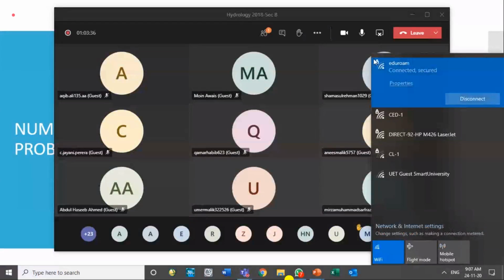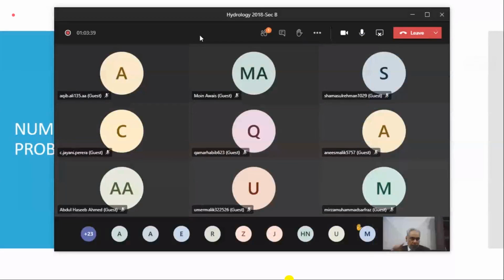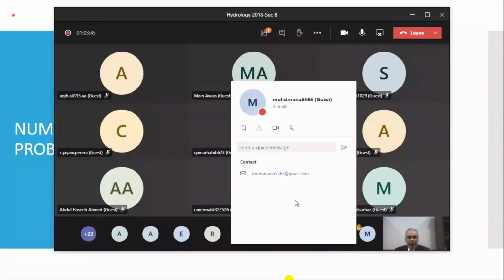I think the connection was lost and now it is back again. Mohsin Rana has raised his hand. Mohsin, do you have any question?